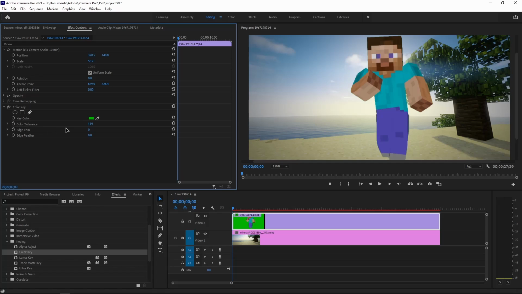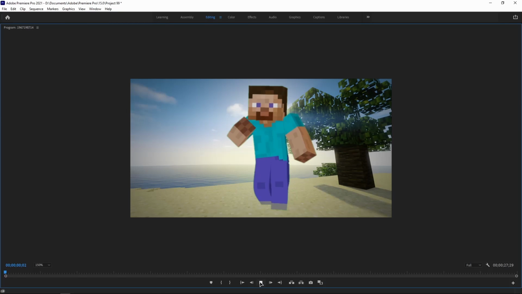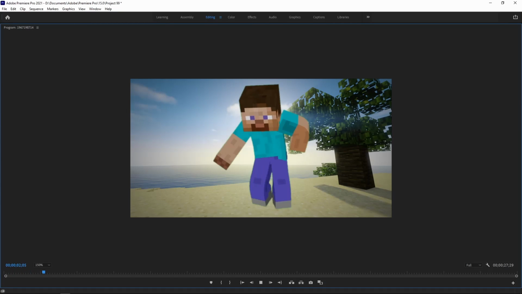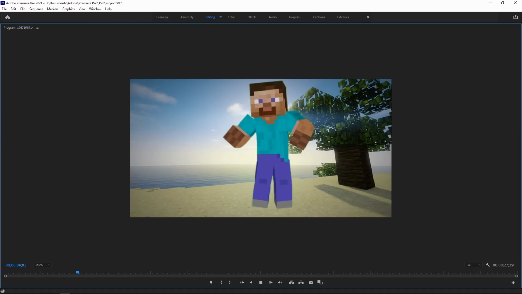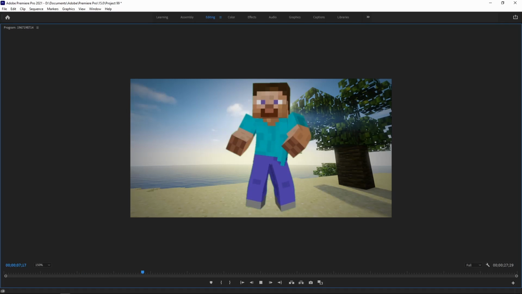Okay, now I'll change the edge thin option and then I'll also adjust the feather somewhere over here. Now I'll click on the program monitor, go to window, click on maximize frame. Now let's try playing it. You can see it is dancing in the background with no issue.